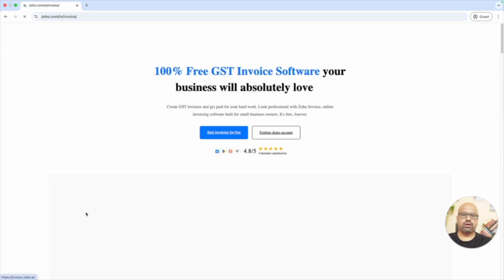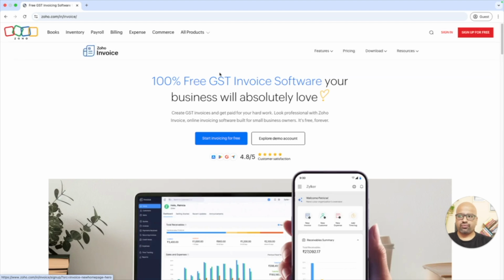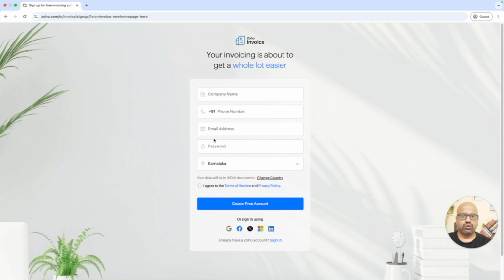I don't want you to pay anything for this. This is going to be 100% free software, including your GST invoicing. So you can provide your GST invoice even to your domestic clients and manage all the records right here. At later stages, when you see your business growing, you can go up to the payment model.